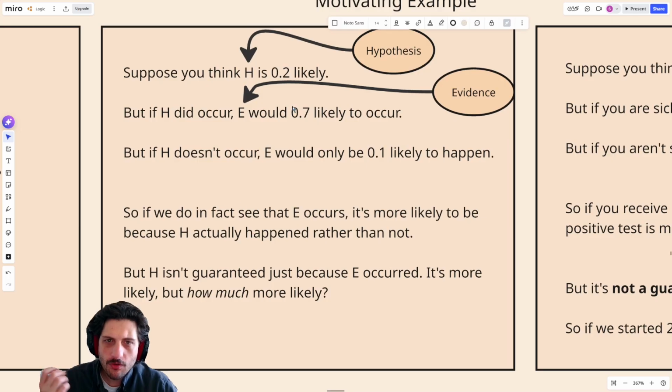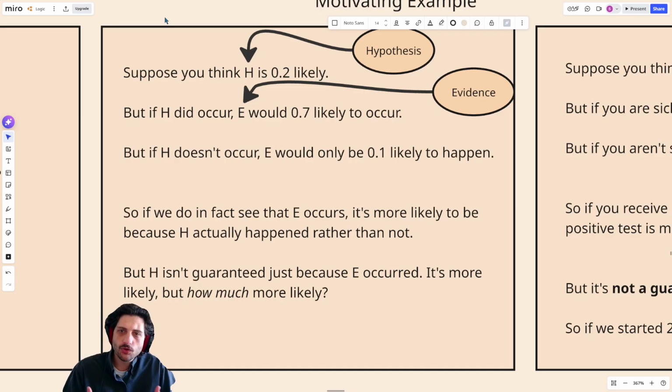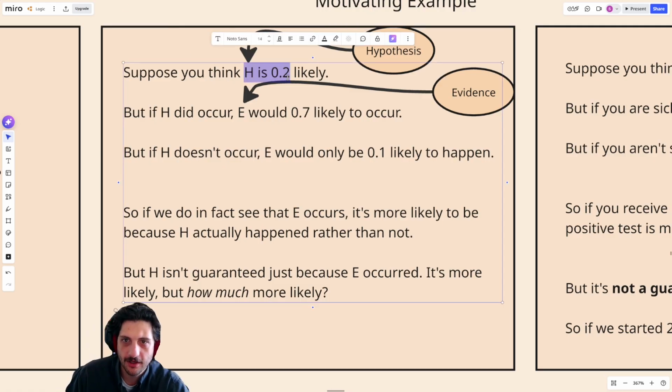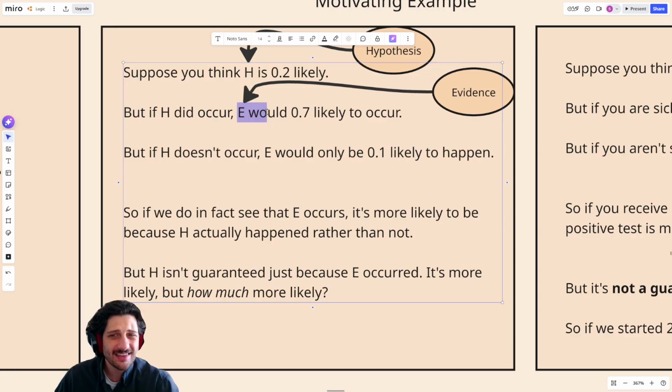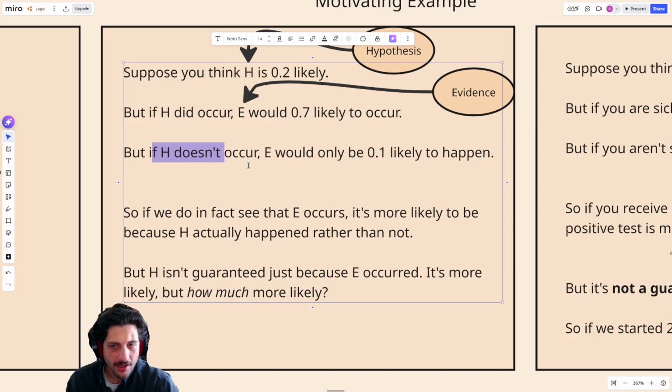We can get more general and think about this in terms of our hypothesis and our evidence. How much does our evidence increase or decrease our confidence in the hypothesis? If I start off 20% confident in my hypothesis, and I know seeing this evidence is 70% likely to occur if the hypothesis was right, but only 10% likely to happen if the hypothesis was wrong, how should I adjust my confidence?